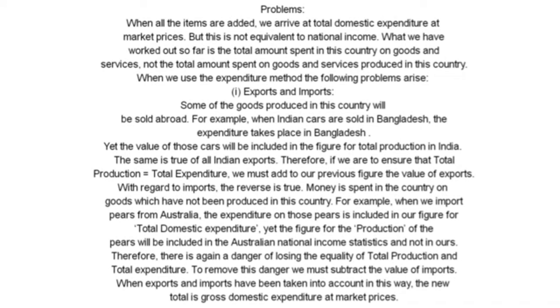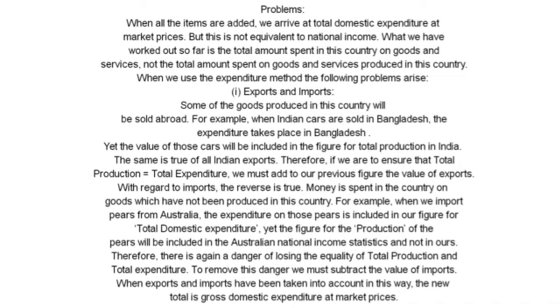Money is spent in the country on goods which have not been produced in this country. For example, when we import pears from Australia, the expenditure on those pears is included in our figure for total domestic expenditure. Yet the figure for the production of the pears will be included in the Australian national income statistics and not in ours.